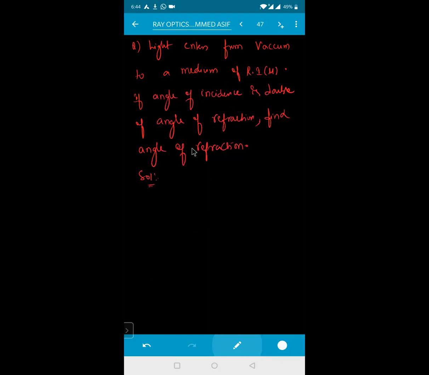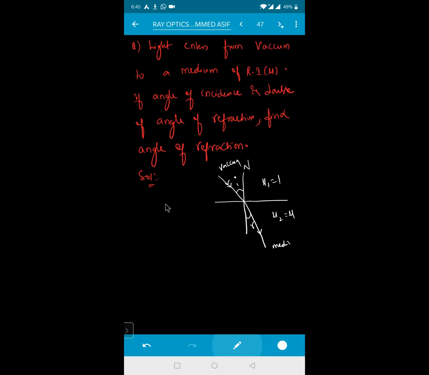So light is entering from where? From vacuum to a medium. If this is the condition and this is your normal N, the ray of light is coming from the vacuum, or air, like this. When it enters the medium, the ray of light will bend towards the normal. That is your R, the angle of refraction, and this is the angle of incidence I. The refractive index of this one is taken as 1, and that of this one is mu. Light is entering from vacuum to some medium, so it will bend towards the normal.